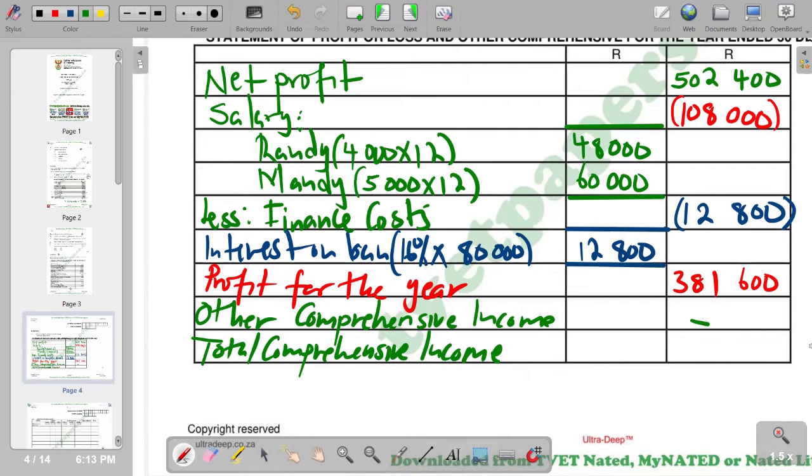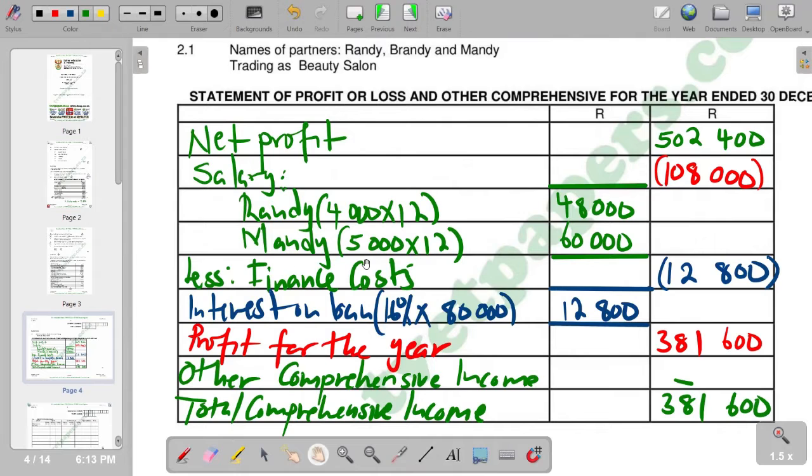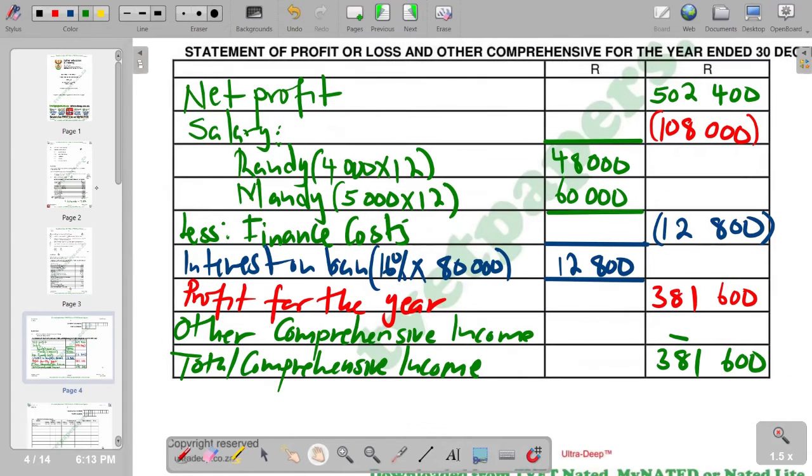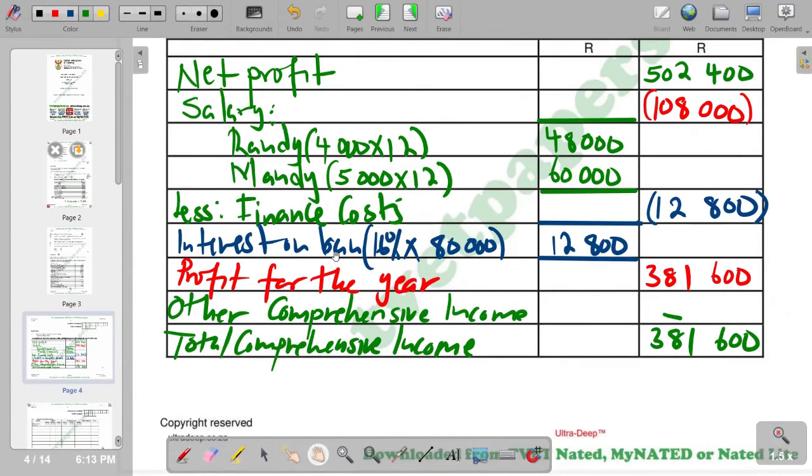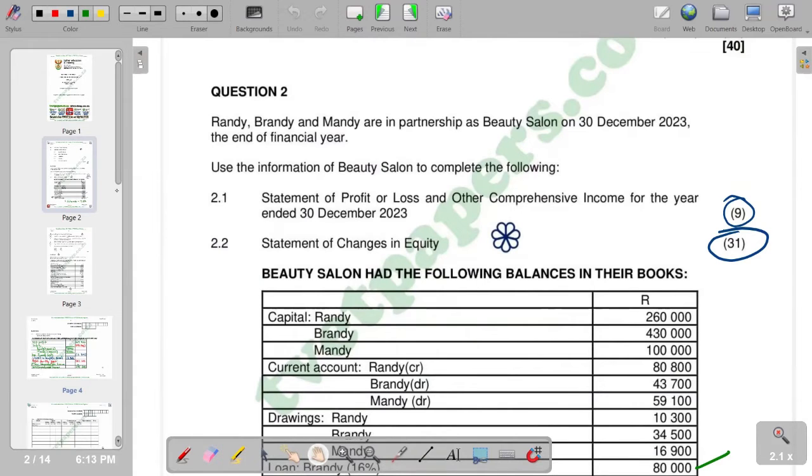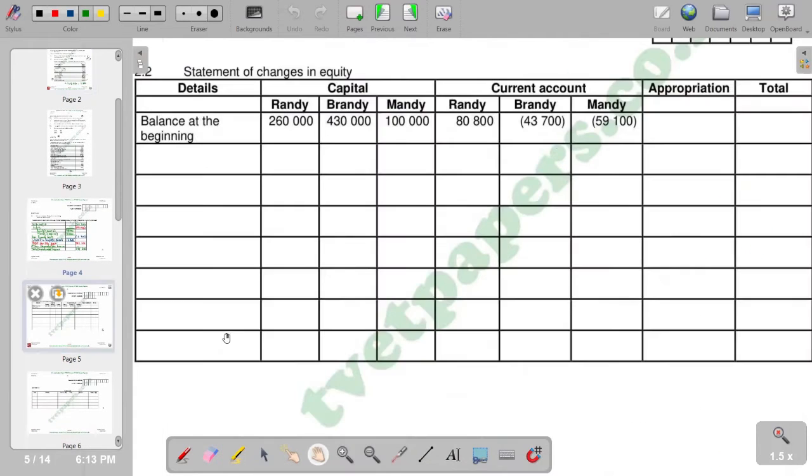Which is going to be the same figure, which is 381,600. So that is the part of our statement of profit or loss and other comprehensive income. So with that, we move on to the next part, whereby the next part of the question requires us to prepare the statement of changes in equity. So for the statement of changes in equity, we have it here.